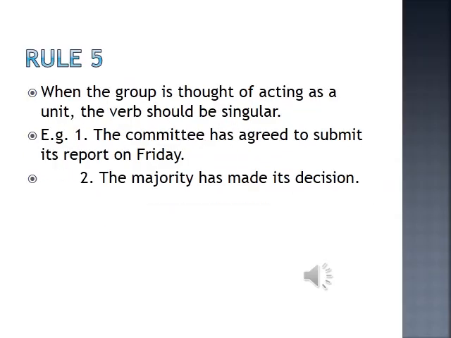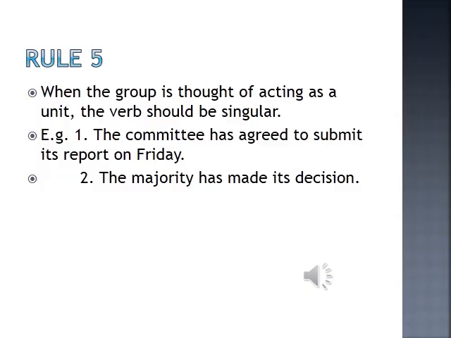Rule number 5 on spotting the errors. When the group is thought of as acting as a unit, the verb should be singular. The committee. There are many members of the committee, but we are considering it as a unit.